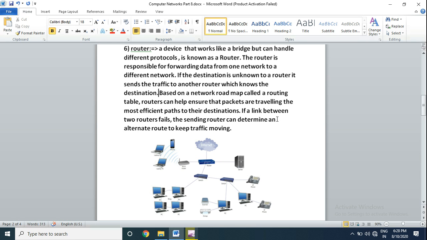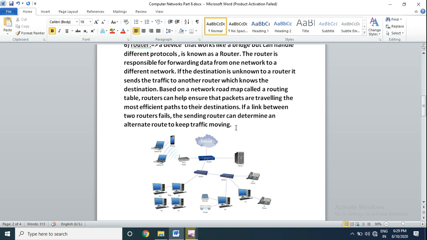If a link between two routers fails, then the sending router can determine an alternate route to keep traffic moving. So from one network to another network, if a router fails, then the sending router can determine an alternate route to keep traffic moving. So the router will try, at last, to send the data to the destination.